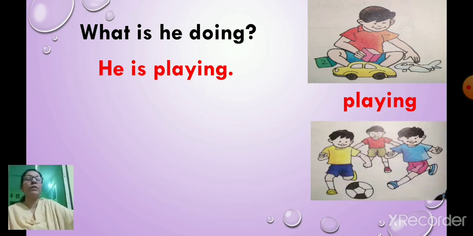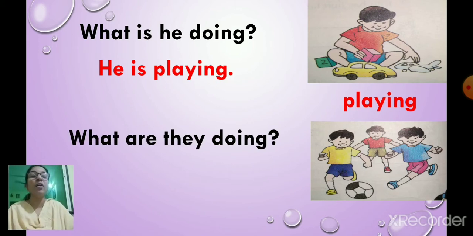Look at the next picture. Here, what are they doing? Now here also we use what are they doing. Why are we using what are they doing? Because there are many boys. So we are using what are they doing. In the first picture, what did we use? What is he doing? Why did we use he? Because there is only one boy.